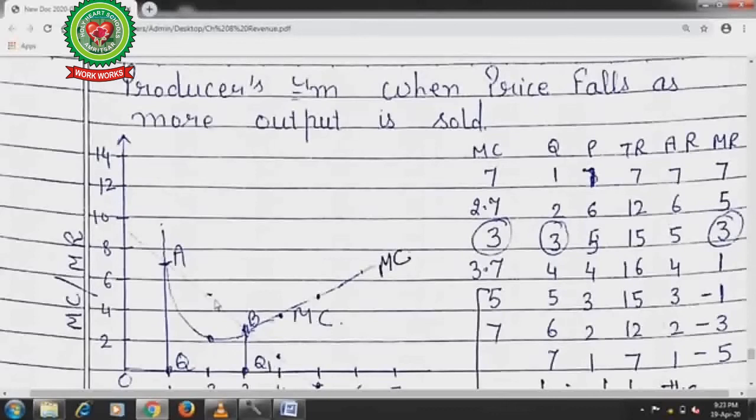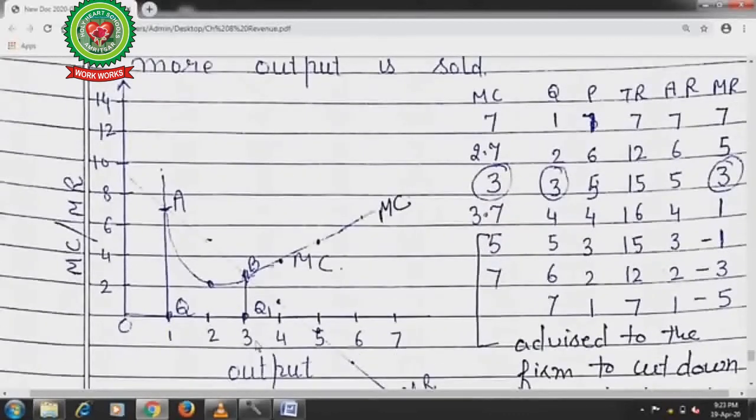Then marginal revenue at 2 units of production, that is 5. Now the next one is 3 units of production, both are 3, marginal revenue also 3, marginal cost also 3. Once again please look at 1 unit of production, marginal revenue is 7 and marginal cost is also 7.